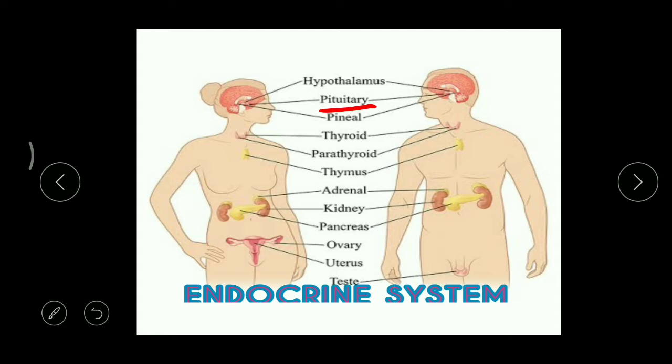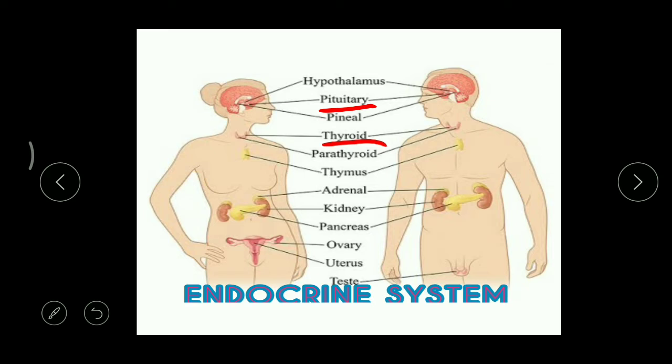That's why the pituitary gland is called the master gland, and it is present just below the brain in our head. Then in the neck region, we can find one more gland called the thyroid gland, and the thyroid gland releases thyroxine. You will deal with all these hormones and endocrine glands in your 10th class.